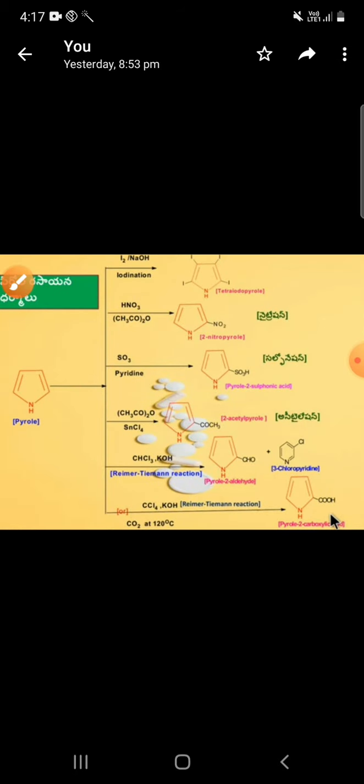Okay, so that's the reason only. Nitrogen gets a positive charge, which is very unstable. Nitrogen is not getting the positive charge, so the C2 carbon is more favorable for electrophile attack at the C2 position. Now we are coming to the second position; second position electrophile attack is favored.